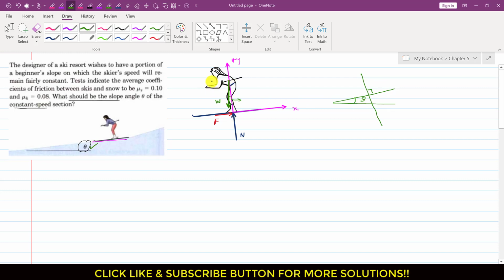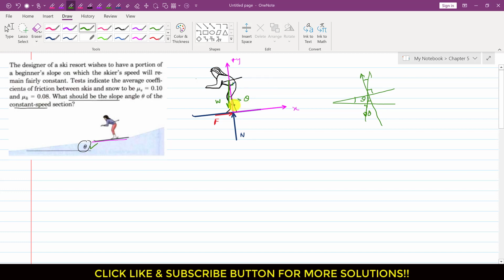If I draw a horizontal line here, the weight is perpendicular to this horizontal line. So this theta and this theta are equal. So the weight is making angle theta with the y-axis.